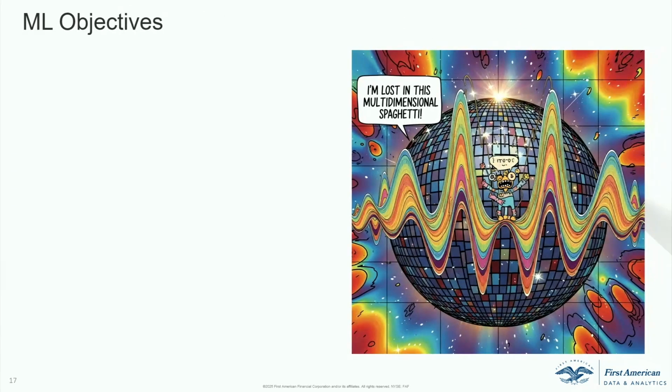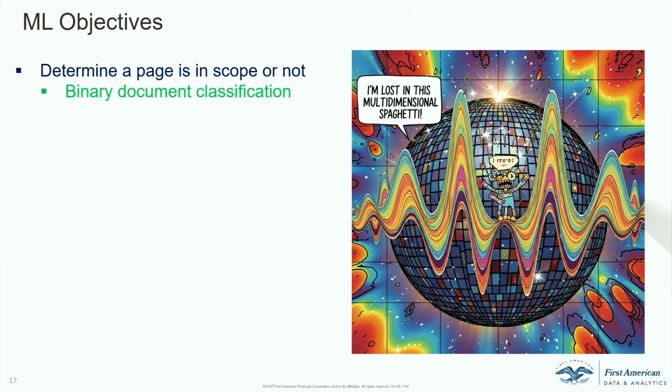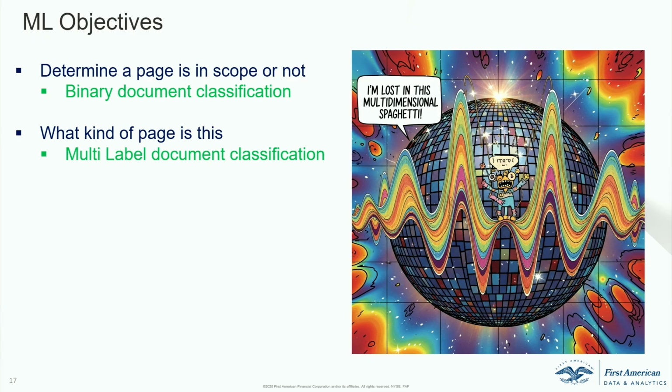Now, traditionally, if you come from a machine learning background, the way you'll formulate this is, let's just say you have a document that is in scope or not. You'll say, okay, let me frame it as a binary document classification task. Let me just tell you if it's in scope or not, right? Then the second objective is, what kind of document is this? Is it a Schedule A? Is it a Schedule B?